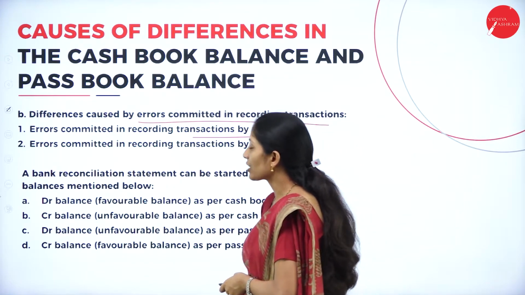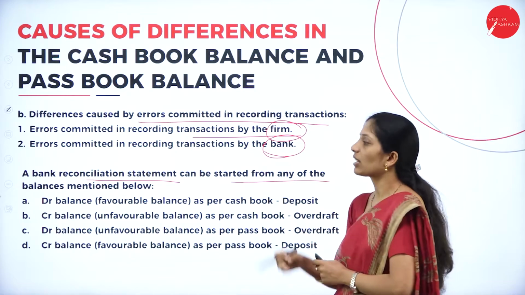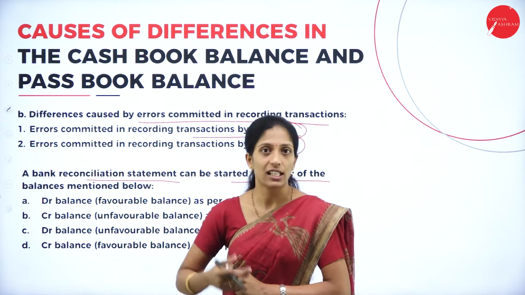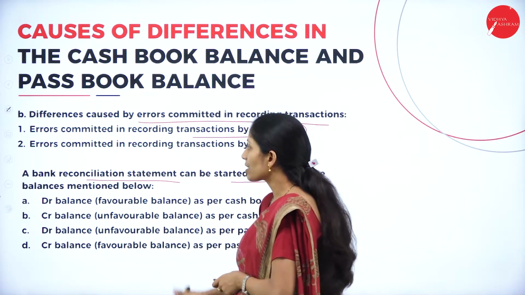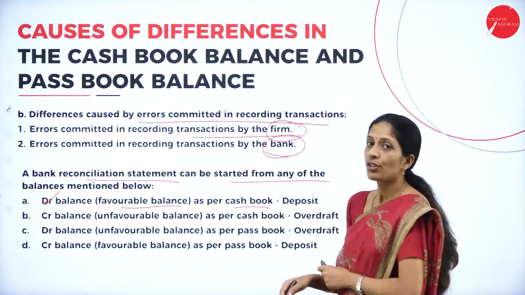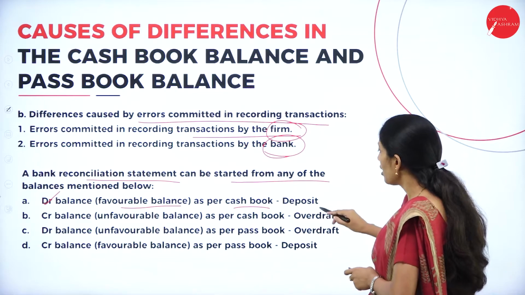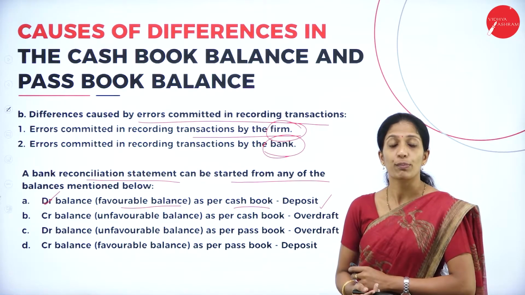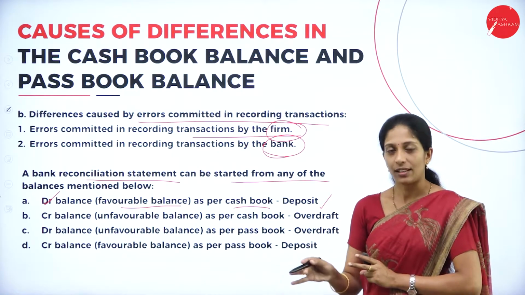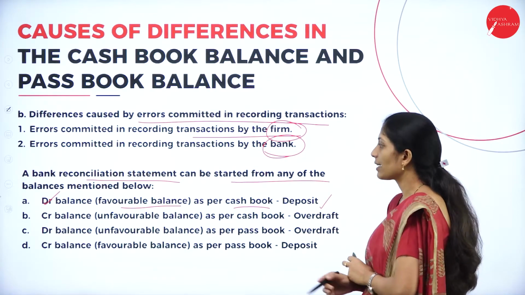Now moving on to the next concept: a bank reconciliation statement can be started from any of the following balances. So how are we going to start our bank reconciliation statement? You might start with debit balance, that is favorable balance as per cash book. What do you mean by favorable balance as per cash book? You have to remember this. Debit balance or favorable balance as per cash book is deposit.